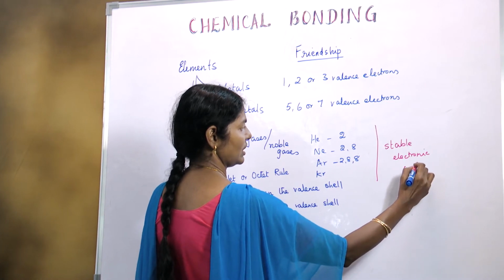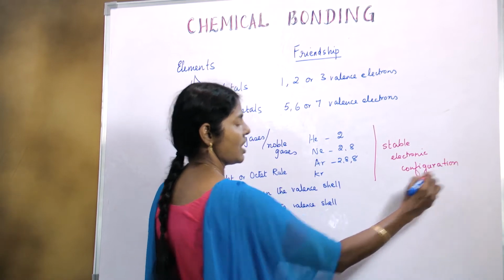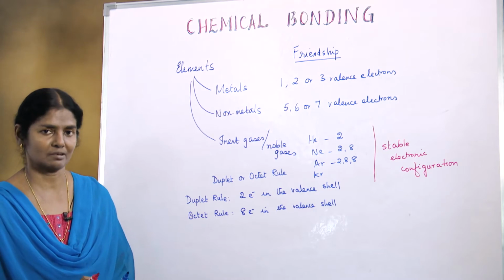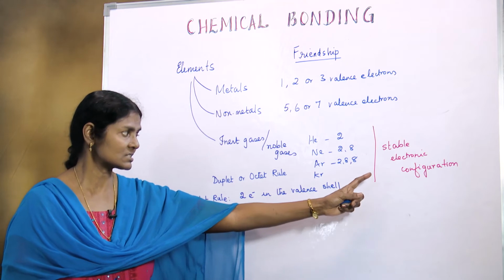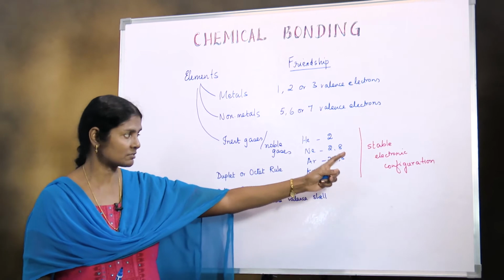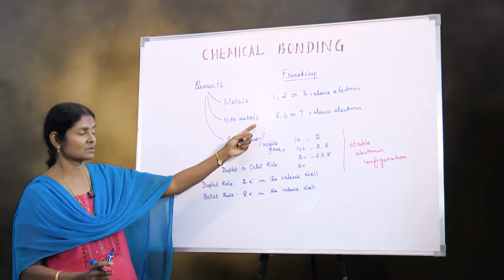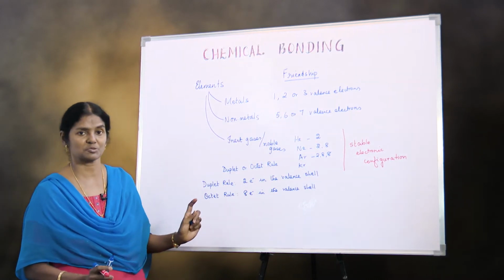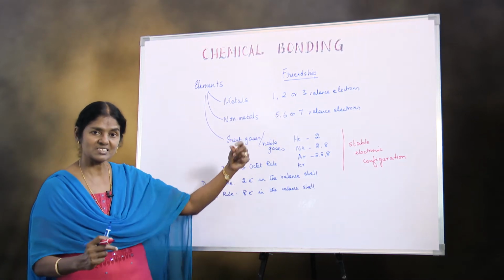When you go to a feast or a party and you are full enough, then you don't need any more. That is the kind of state that these noble gases are in. They have a stable electronic configuration. But here are these metals and non-metals which are running short of this octet or duplet rule. This is when the need for combination comes.